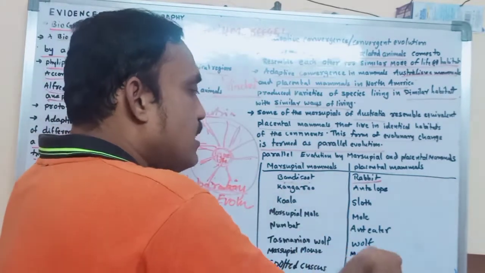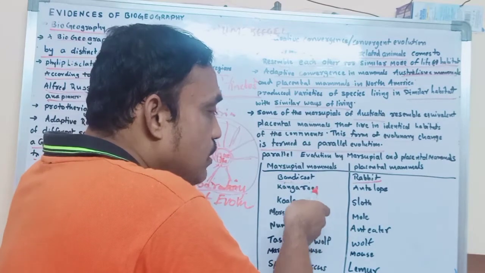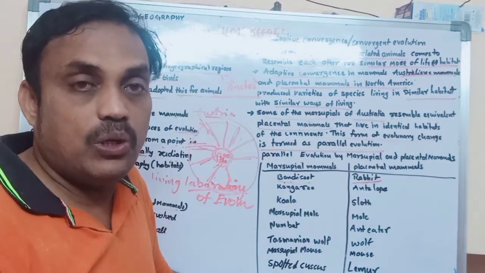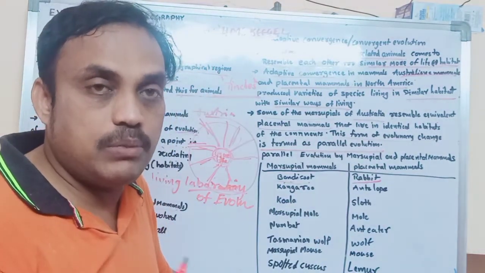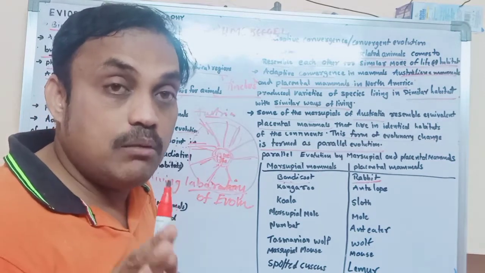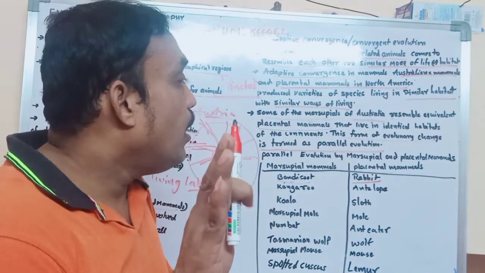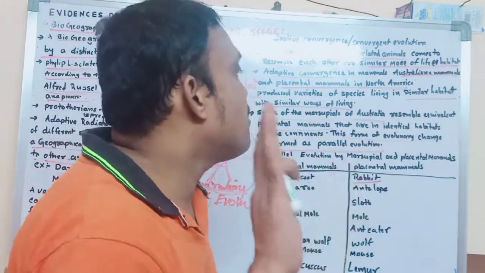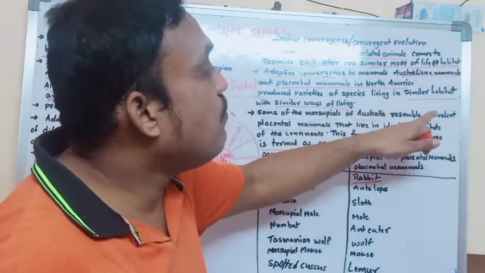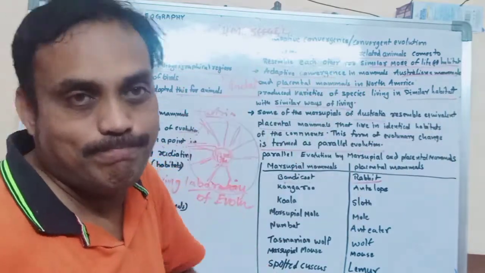These are just some examples I am giving. They are totally different animals, with no relation, not identical, but their lifestyle, way of living, and habitat are similar.